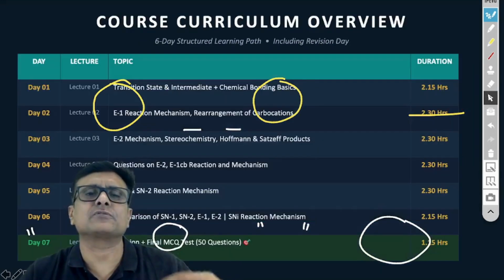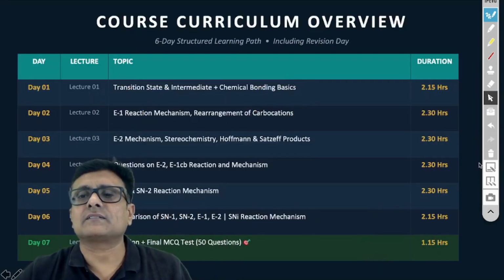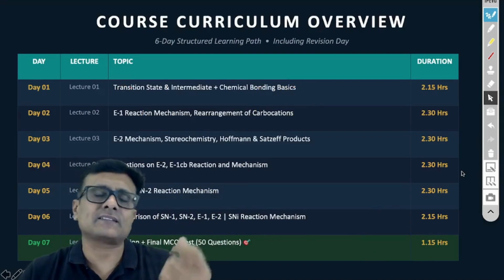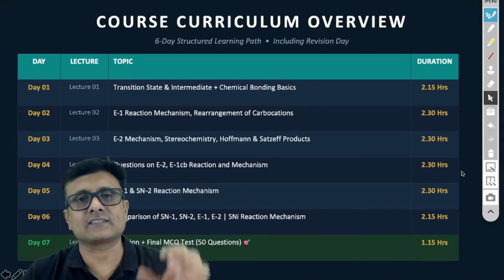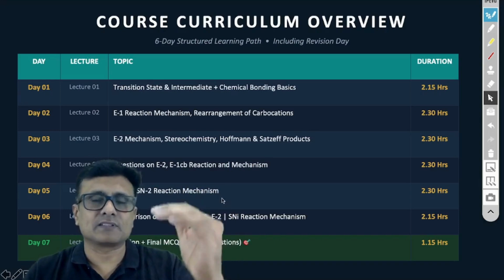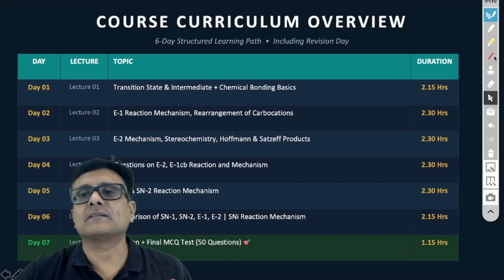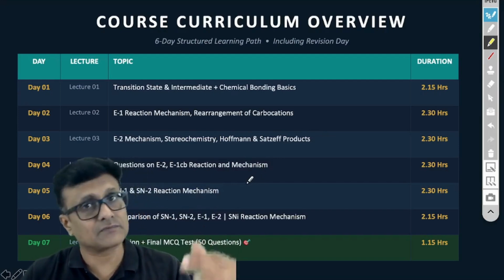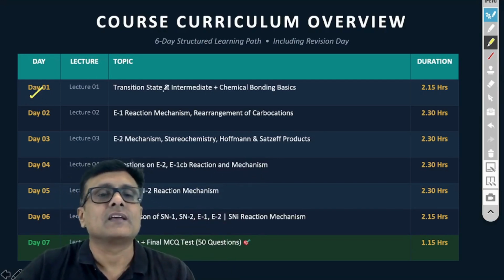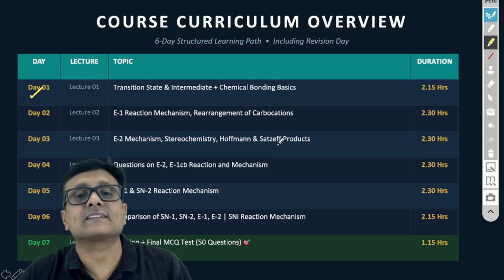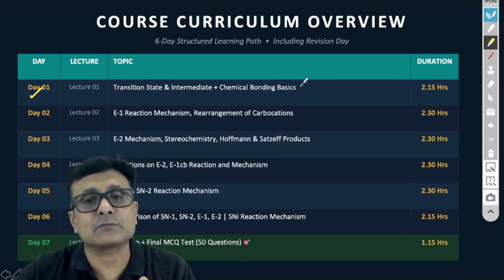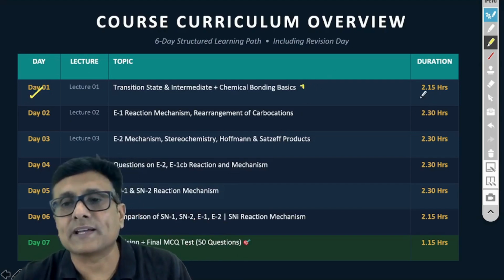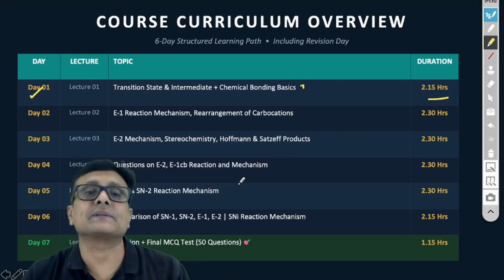Instead of giving you the total chapter at a time, making the classes boring, we have made these classes into various chunks. You can see the sequence that we laid out, particularly in organic chemistry, for the reaction mechanism, which is a very important chapter. On day one, we'll be covering the transition states and intermediates, along with the connection with chemical bonding. This will be held for 2 hours and 15 minutes.